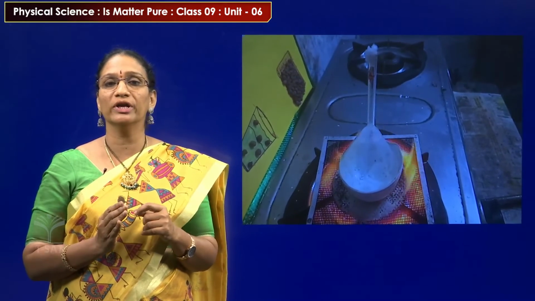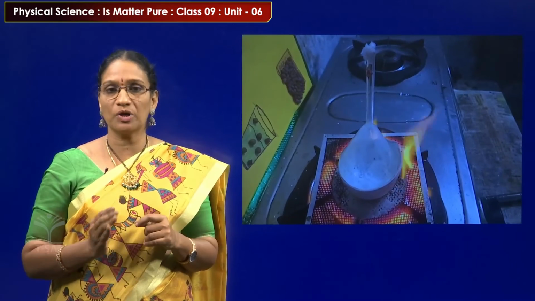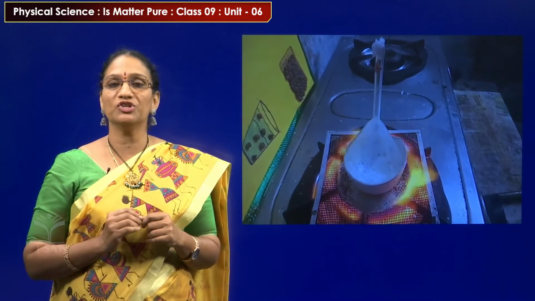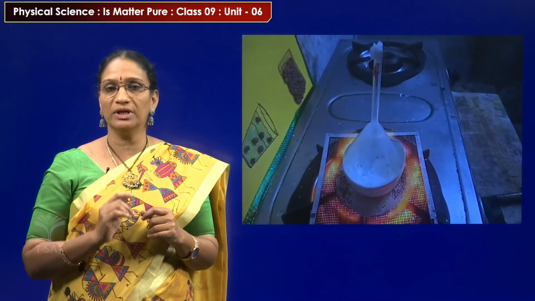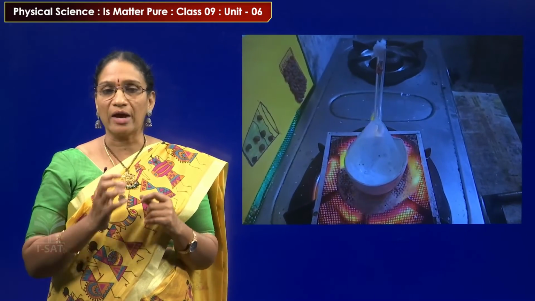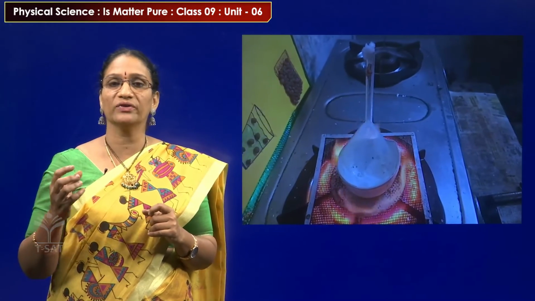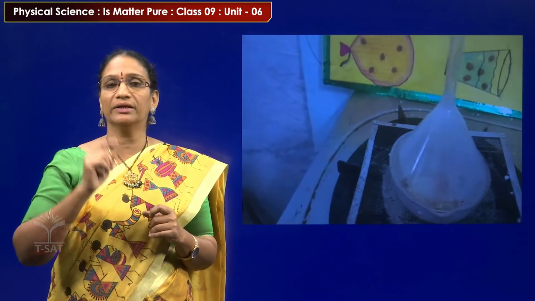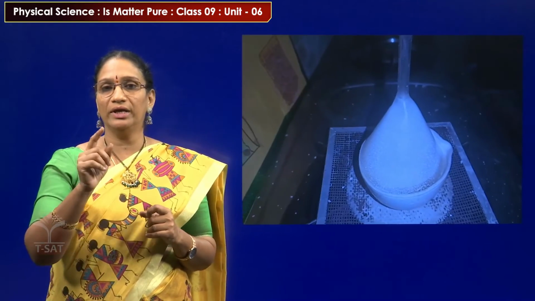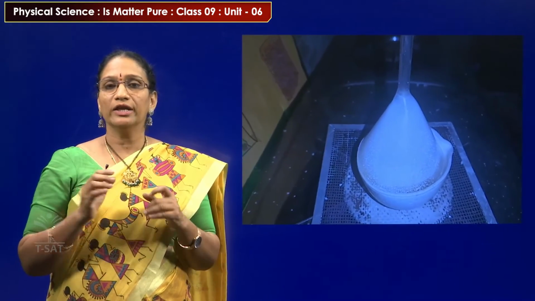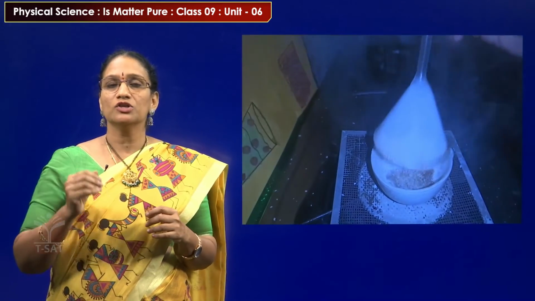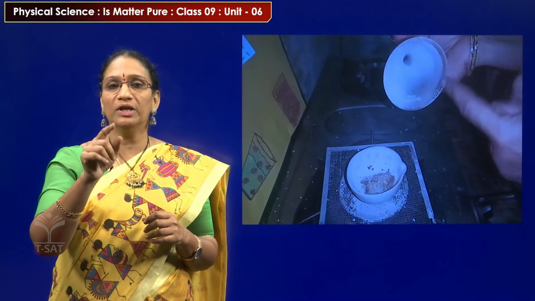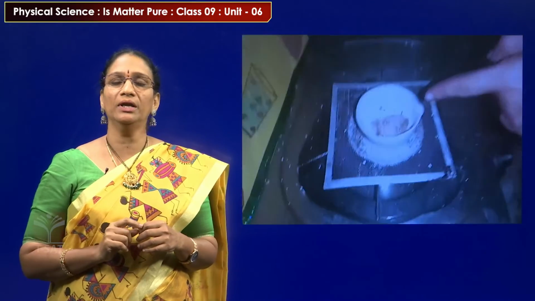If one of the components in the mixture has the sublimation property, we can easily separate the component by using this sublimation method. We can observe clearly in that funnel, all the camphor is changing into the gaseous state. So all the camphor is deposited and collected in that funnel in white color. So let us see, the two components are separated. The camphor is settled in the funnel and the remaining salt will remain in that petri dish.